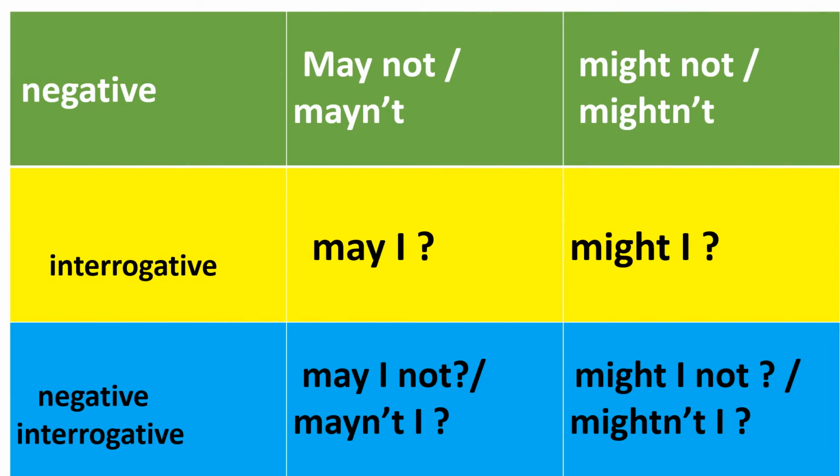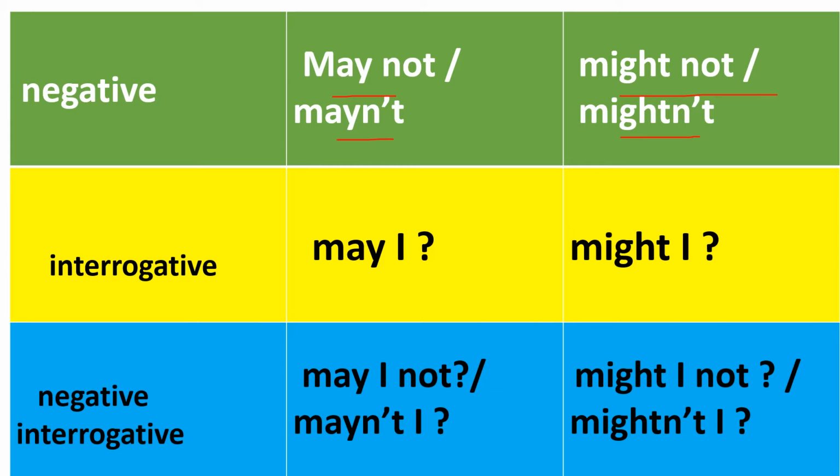Our topic: let's know the interrogative forms and negative interrogative forms of may and might. First, the negative form of may is may not, and the negative form of might is might not. The short form of may not is mayn't, and the short form of might not is mightn't.